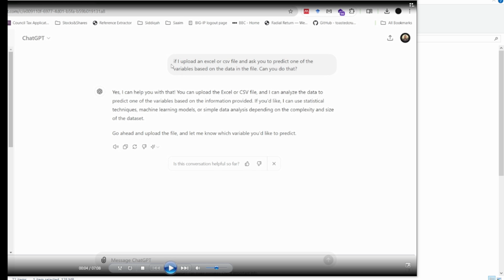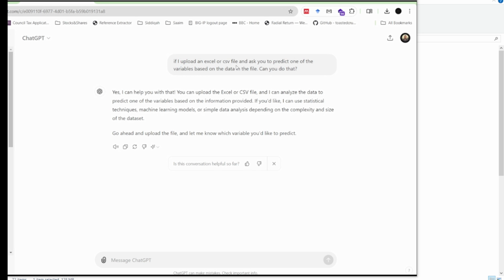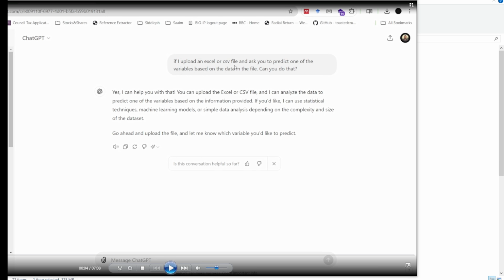So what I have done is I have asked if I upload an Excel or CSV file, because generally the inspection data or any data you get could be in these kind of formats. In this case, I'm going to solve a microbiologically induced corrosion problem where we get the inspection data from somewhere, for example, from a company, and they basically measure the operating conditions and also the pitting depth, which is the corrosion depth in the pipeline or in steel structures. So that will be in terms of Excel or CSV file.